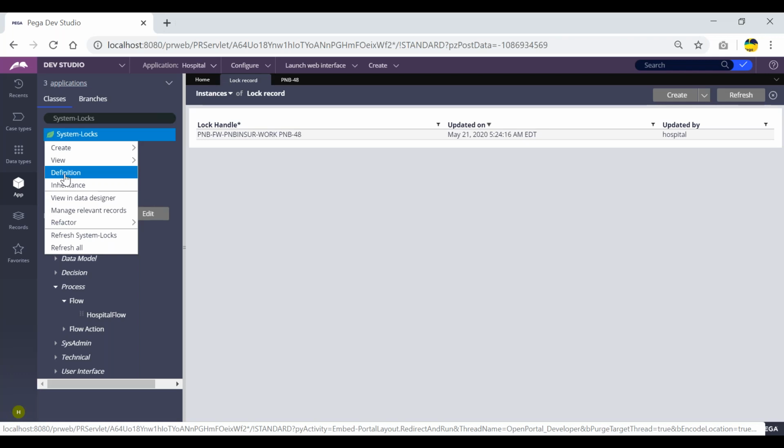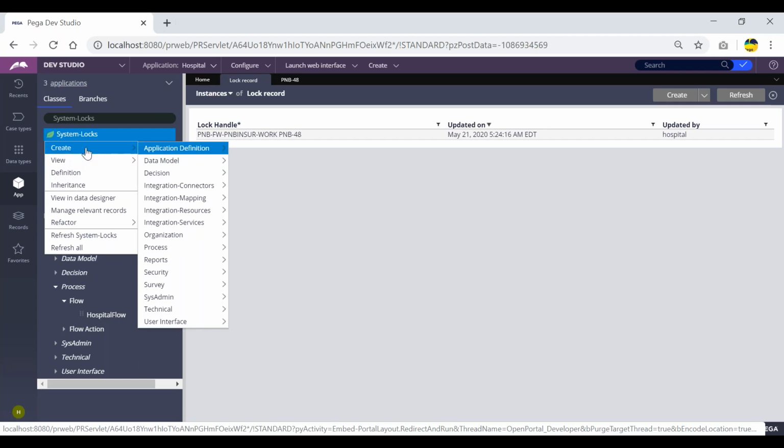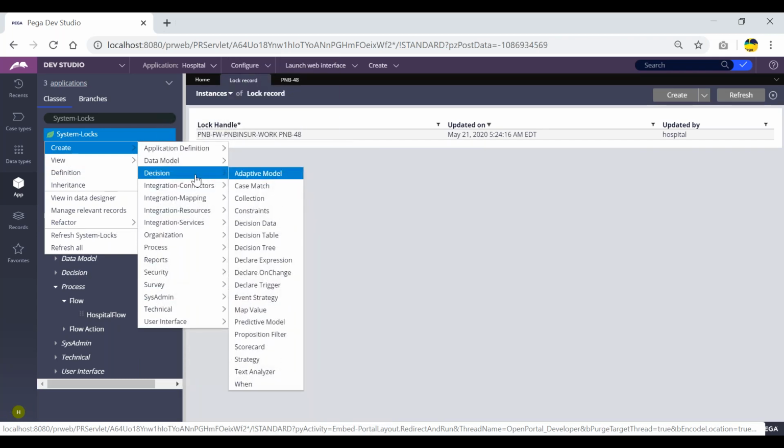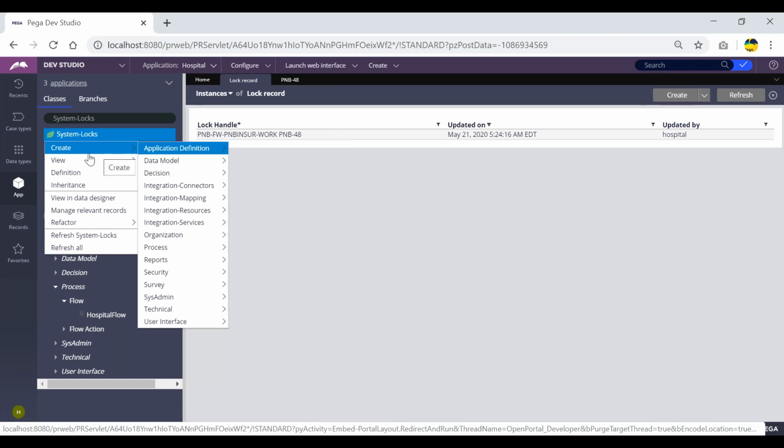Even in the database also we can see. So for that we will be using definition. So this is one way of seeing, and I have already showed you the second way where we can find the database table. So if I want to create any kind of rules for any class, we'll be using the create option, and these are all the rule categories, and we'll be creating corresponding rules. Similarly, if I want to see any kind of rules, I should be using this view option.